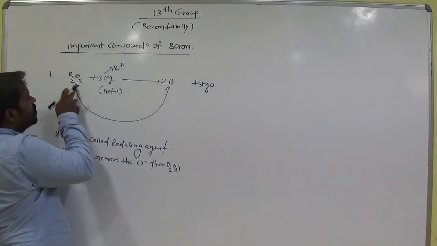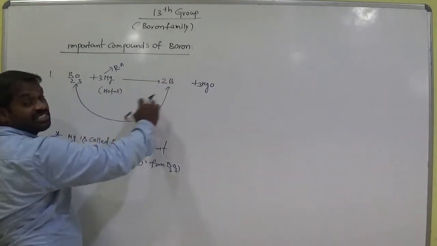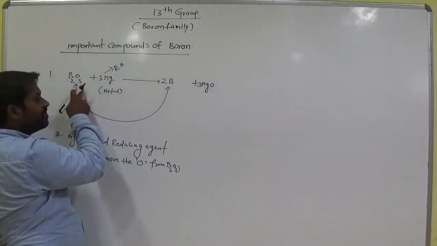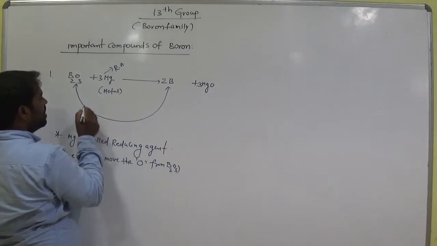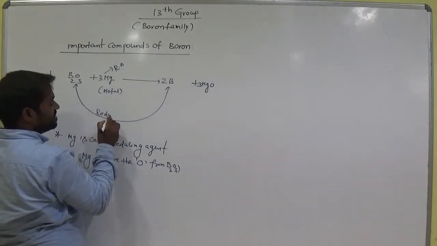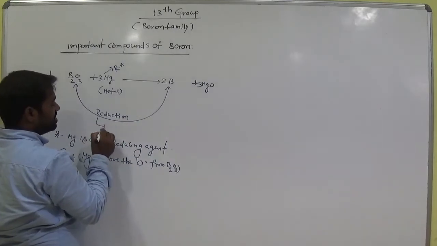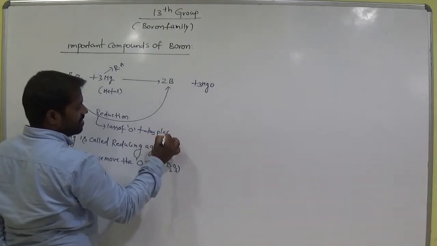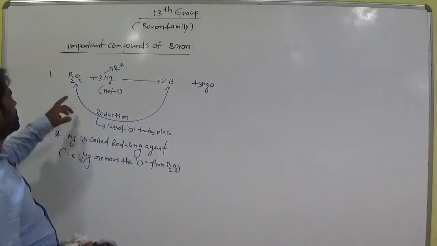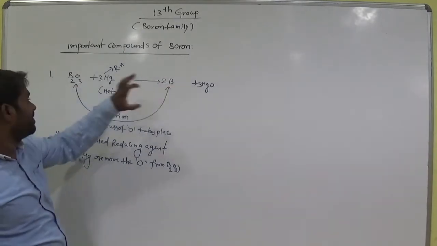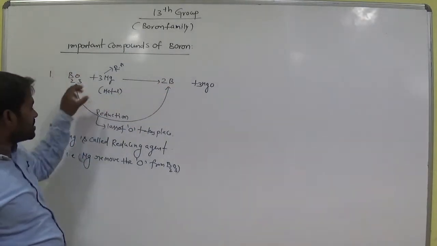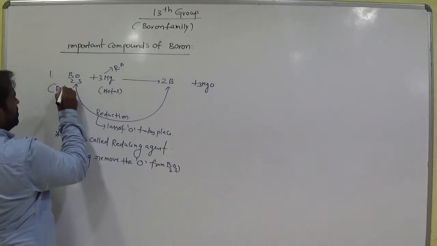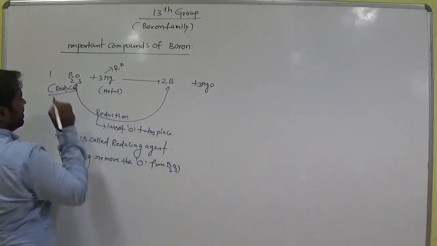Compare these two states. Here B2O3 loses the oxygen, am I right? So loss of oxygen is called reduction. Reduction means loss of oxygen takes place. Clear? B2O3 consists of oxygen, but here there is no oxygen on boron. That means boron loses the oxygen, so B2O3 is reduced.